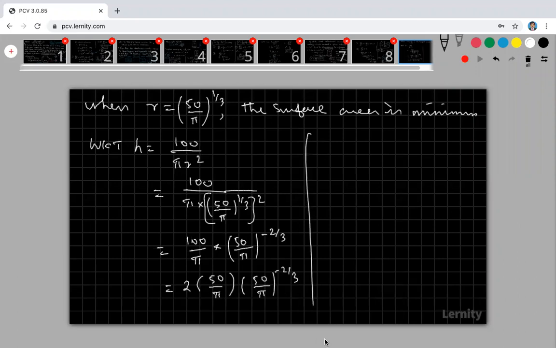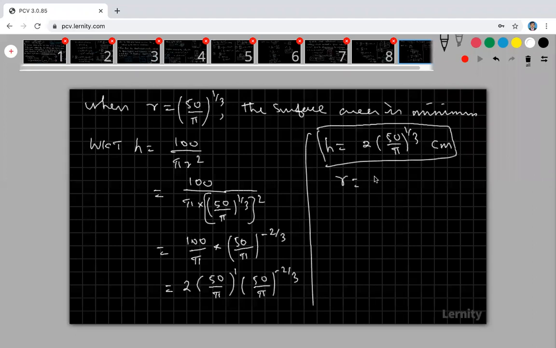Then what is the answer? Simplify this. Here power is 1, here power is minus 2 by 3. Add the powers. 1 minus 2 by 3, that is 1 by 3. So therefore 2 into 50 by pi, the whole power 1 by 3. This is my height, centimeter. What is my r? This is my r, 50 by pi, the whole power 1 by 3 centimeter.